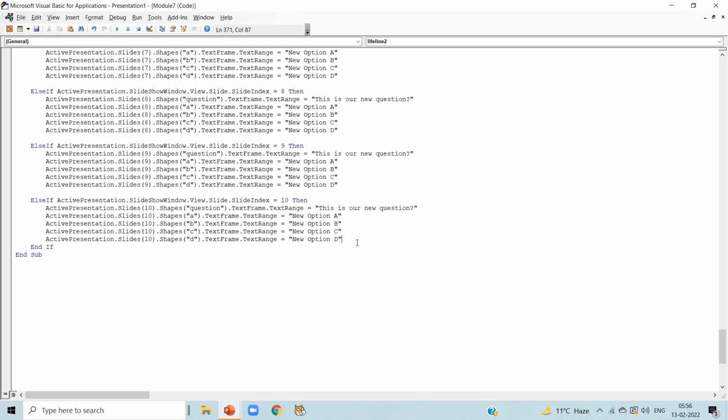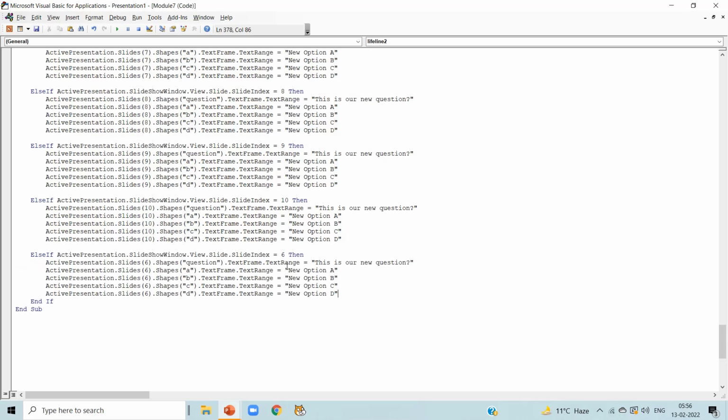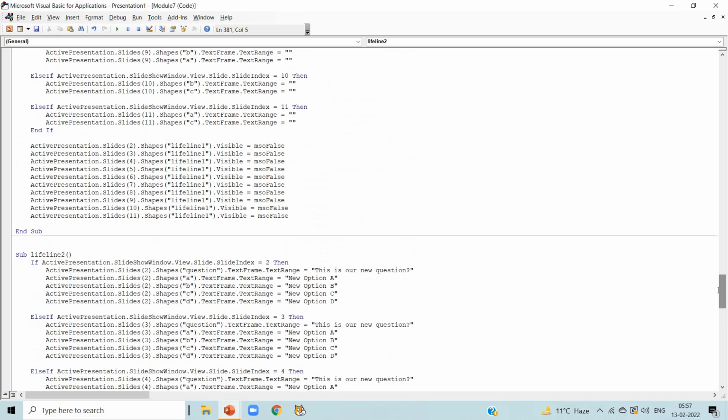Again press enter and paste the code and write slide number 11. Again write slide number 11 in every line. So this is the code for lifeline 2. And end the if block with end if.